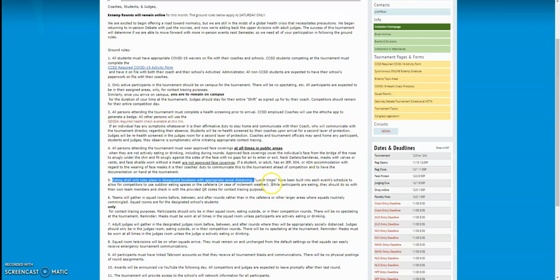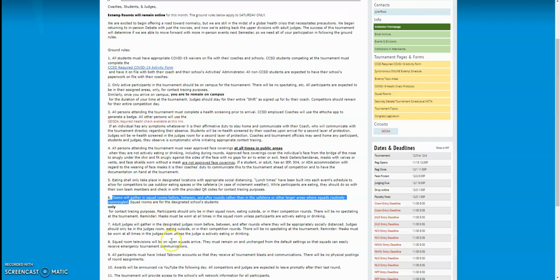While you are eating, you should try to stay with your team. If you're eating with one of your parents who's there to judge, that totally makes sense, but try to stay with the people who are already a portion of your squad. Okay? Teams are going to gather like they did for the novice tournament in your squad rooms before, between, and after rounds rather than in the cafeteria or other large areas where you would normally be.